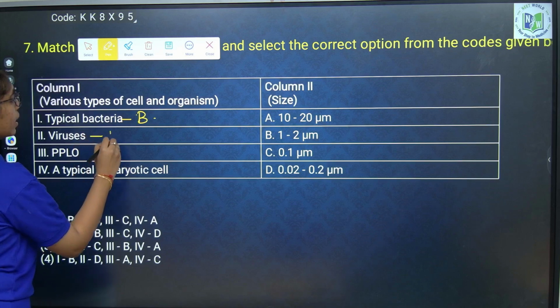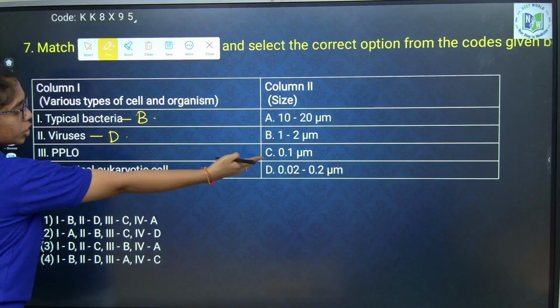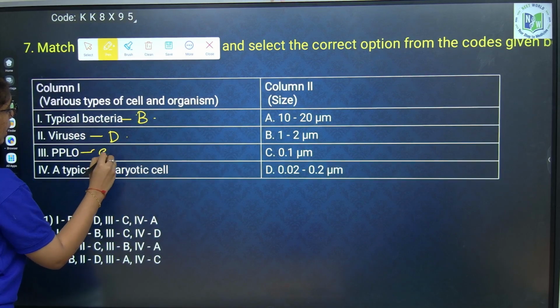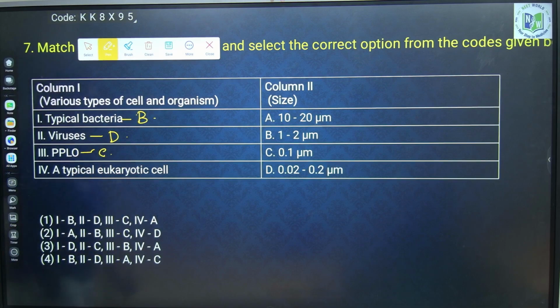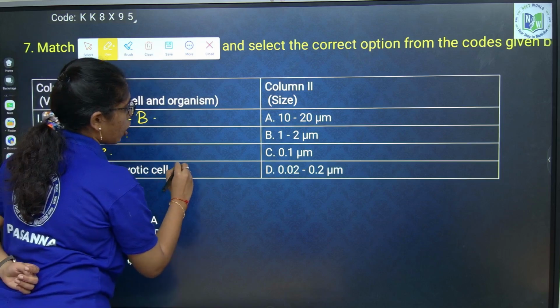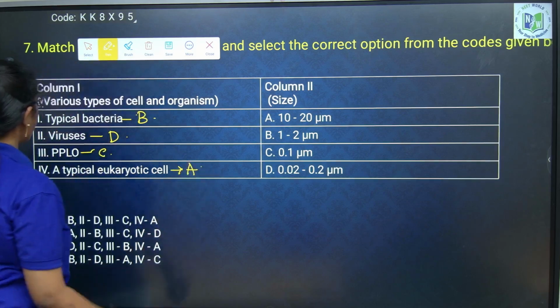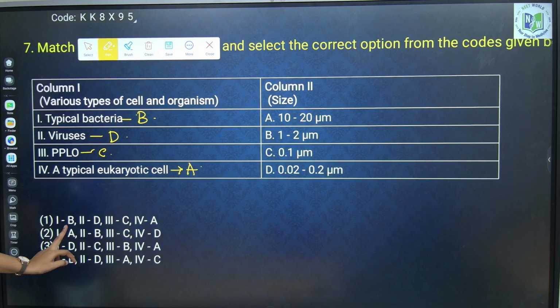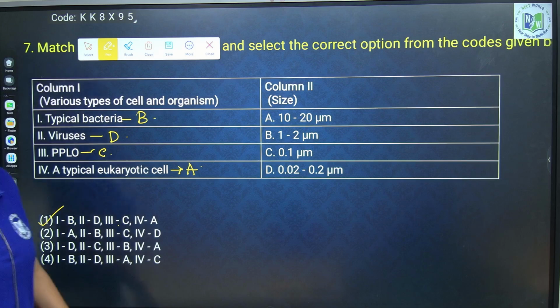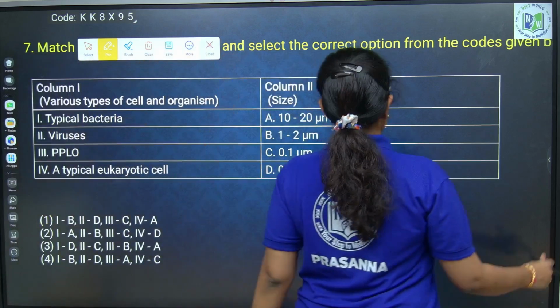This is option D. PPLO 0.1 micrometers, smallest cell. C. Eukaryotic cell 10 to 20 micrometers, option A. So yes, BDCA. BDCA, option 1 is your correct answer. Next question.